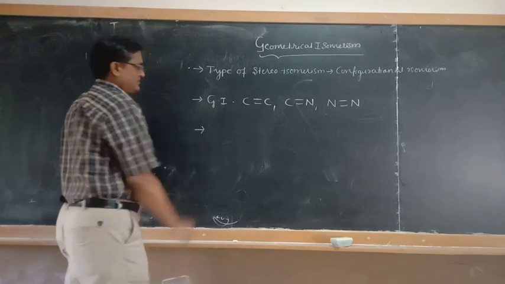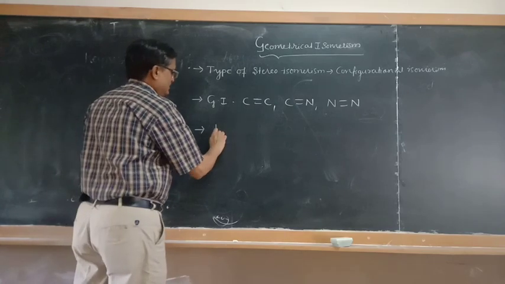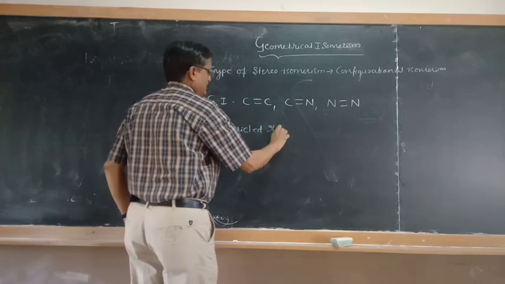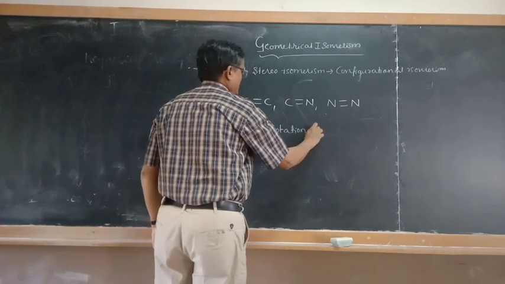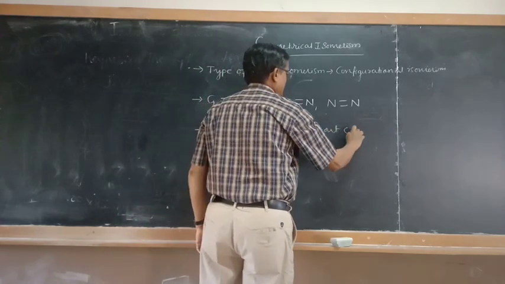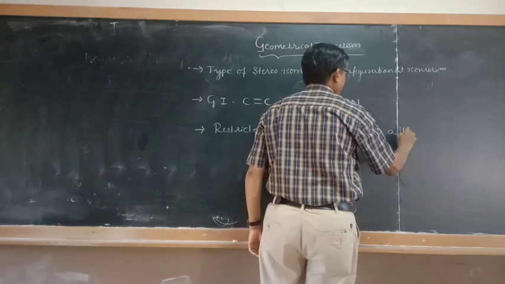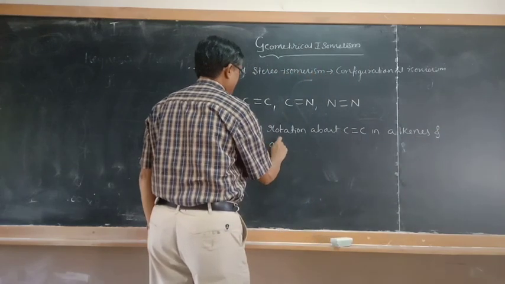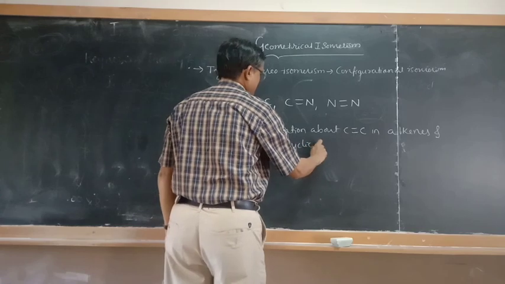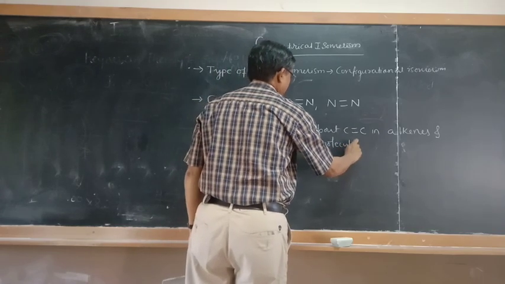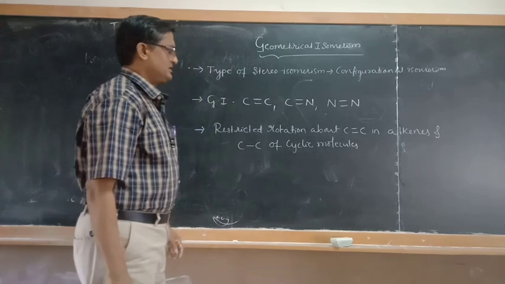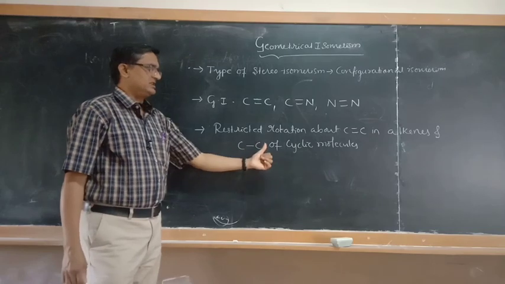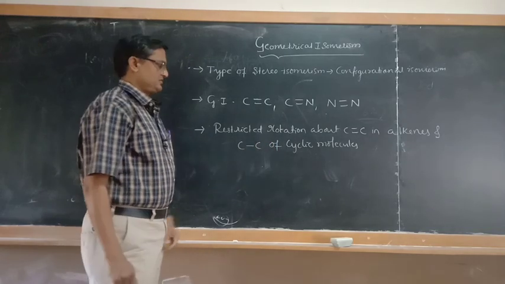This geometrical isomerism mainly exists through the restricted rotation about carbon-carbon double bond in case of alkenes and carbon-carbon single bond of cyclic molecules. You will find geometrical isomerism mainly due to restricted rotation about carbon-carbon double bond in alkenes and carbon-carbon single bond of cyclic molecules.